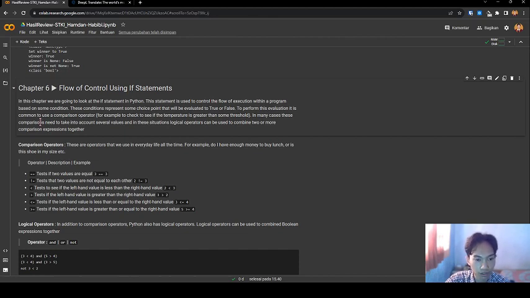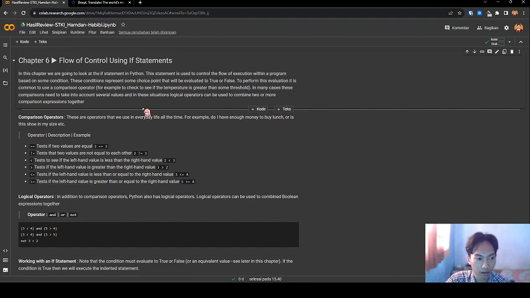To perform this evaluation, it is common to use comparison operators, for example to check to see if the temperature is greater than some threshold. In many cases, the comparison needs to take into account several values, and in that situation logical operators can be used to combine two or more comparison operations together.